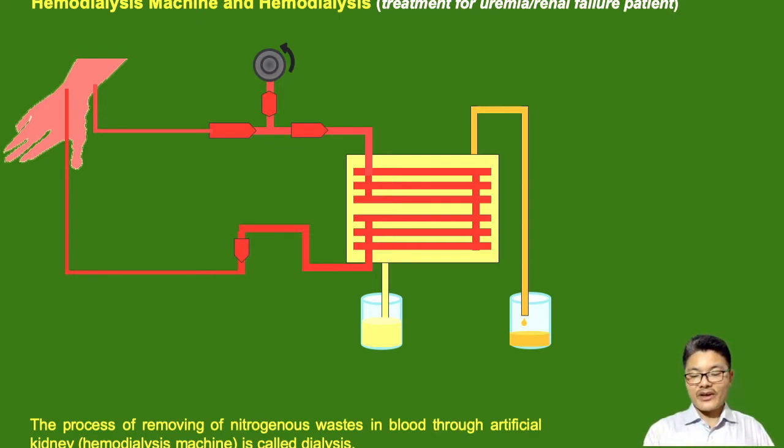This is the entire setup of an artificial kidney, and we are able to see a chamber, a box. This is the machine. All these parts are inside a machine. This is the main chamber of the machine, and inside the chamber we can see tiny tubes made of cellophane, and these tubes have tiny pores, tiny holes through which there is selective passage of waste.